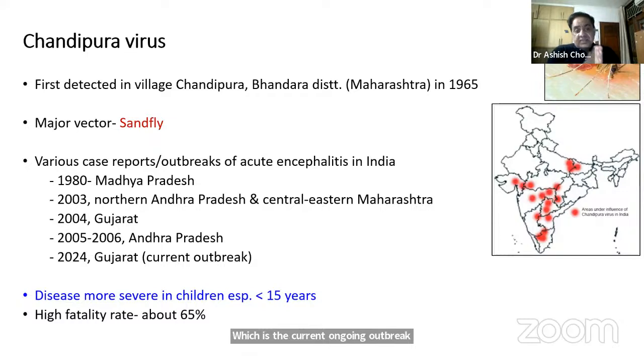The important part is that, and I'll also discuss one more thing which I learned with this seminar, it's actually not a true encephalitis, it's actually encephalopathy. I'll come to that. Maybe Anvita will discuss that clinical part in detail later. But what is important is that the encephalopathy or encephalitis is mainly in children below 15, and the case fatality rate is high, 56 to 75%, about 65% in most series.